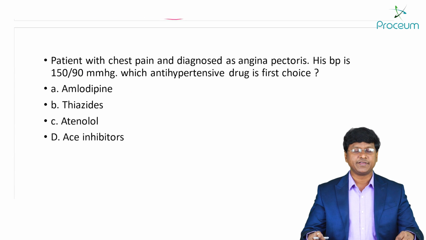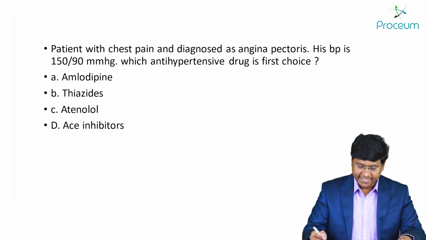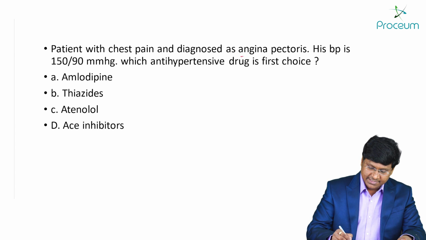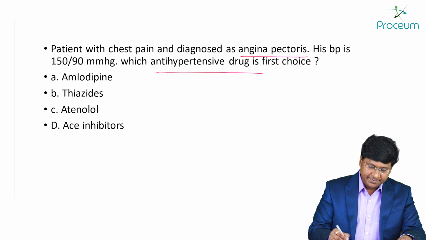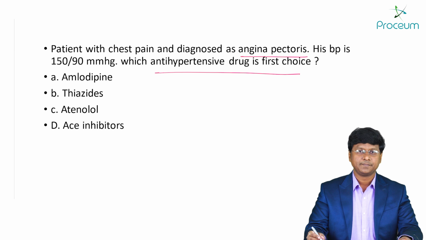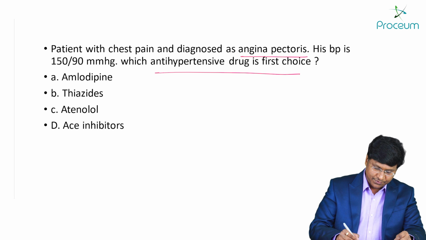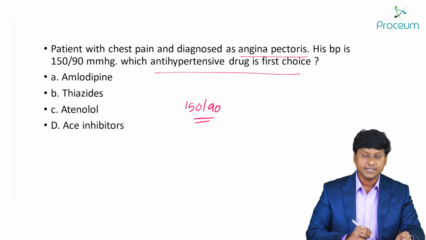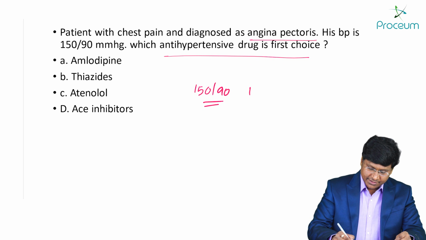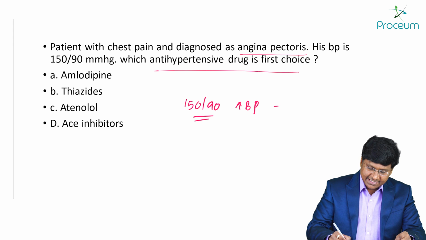Now you see the next question. Right, so this is another very interesting question. The question given is a patient with chest pain diagnosed as angina pectoris. His blood pressure is 150/90. Which antihypertensive drug is the first choice? The options are amlodipine, thiazide, atenolol, ACE inhibitors. Now you see a very important clinical scenario. The patient's blood pressure is 150/90. That means the blood pressure is increased. And along with that, the patient is having angina pectoris.